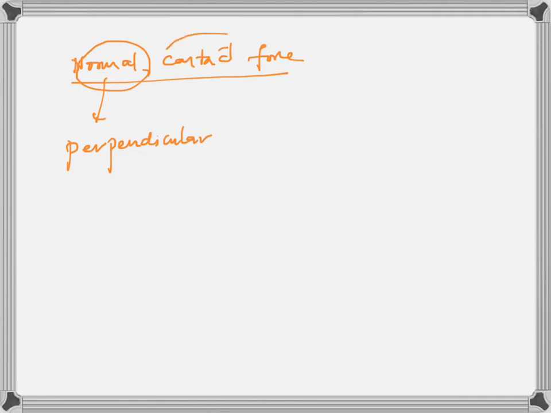Contact force. So this force comes into picture only when two bodies are in contact. First of all, there must be two bodies. Only then there will be a force. So the two bodies must be in contact. Only then this force can occur.